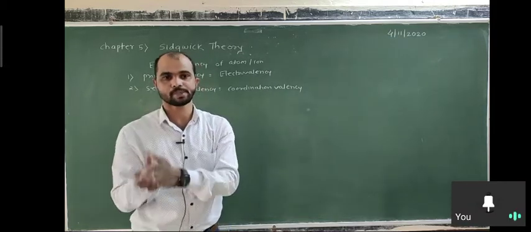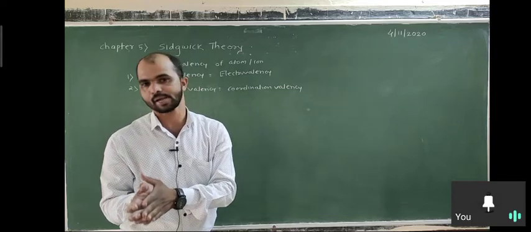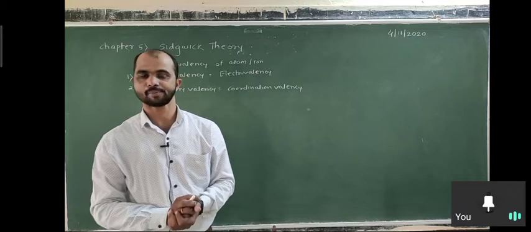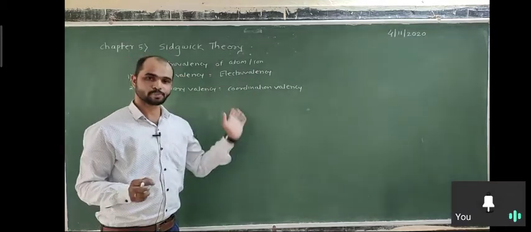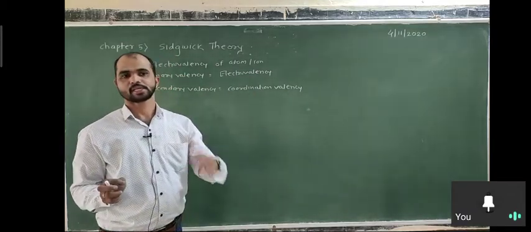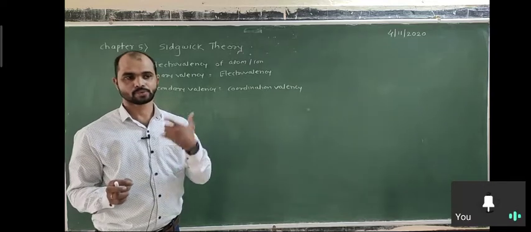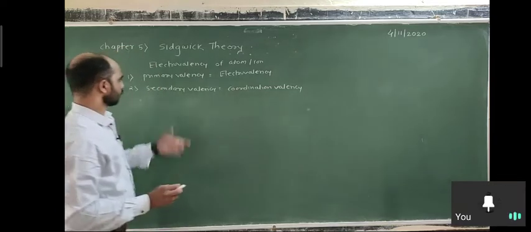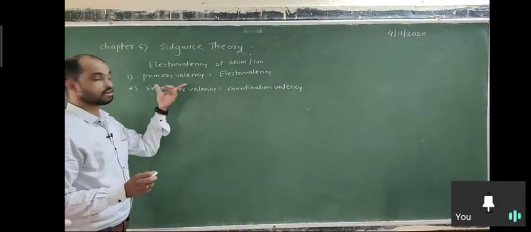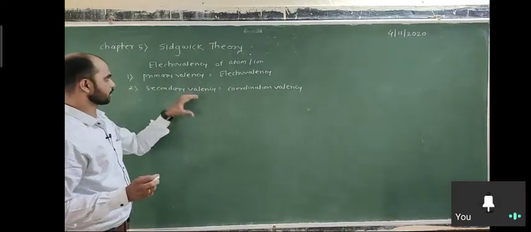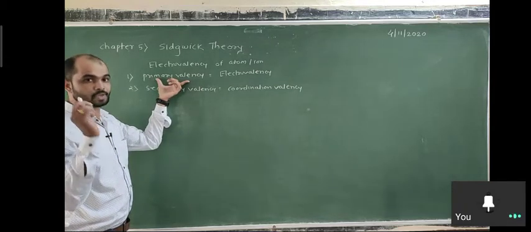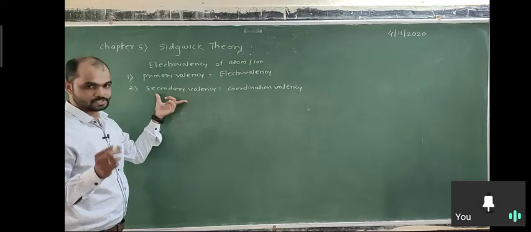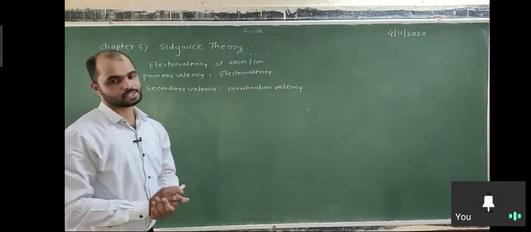So it depends on stability. We already discussed stability in the formation of coordination complexes. But Sidgwick also proposed this thing: some complexes are stable, how are they stable? We are going to discuss it according to the Sidgwick model. Okay, the Sidgwick theory is based on two things: the primary valency of Werner is considered as electrovalency, and the secondary valency of Werner's theory is considered as coordination valency.